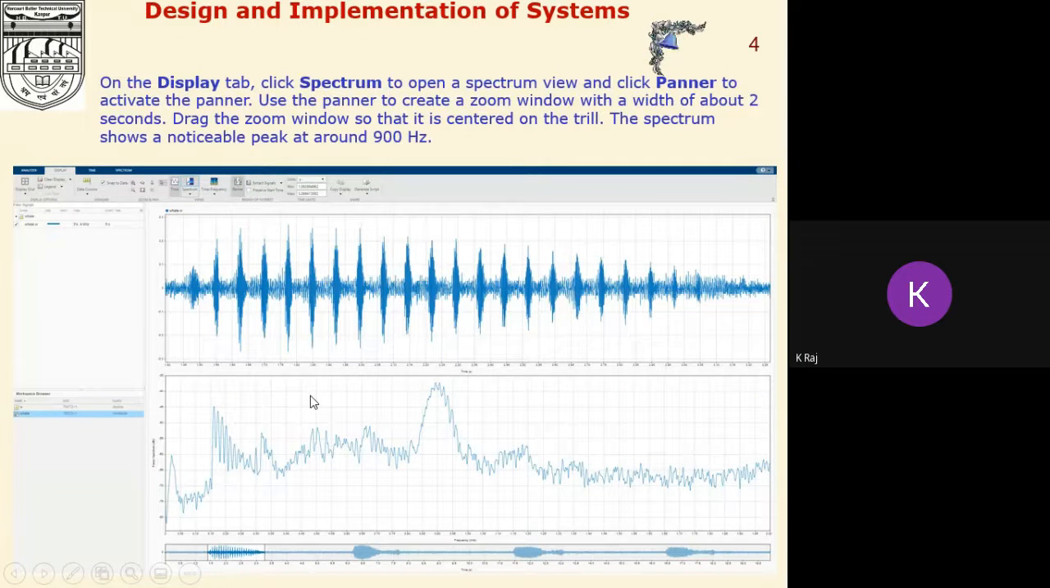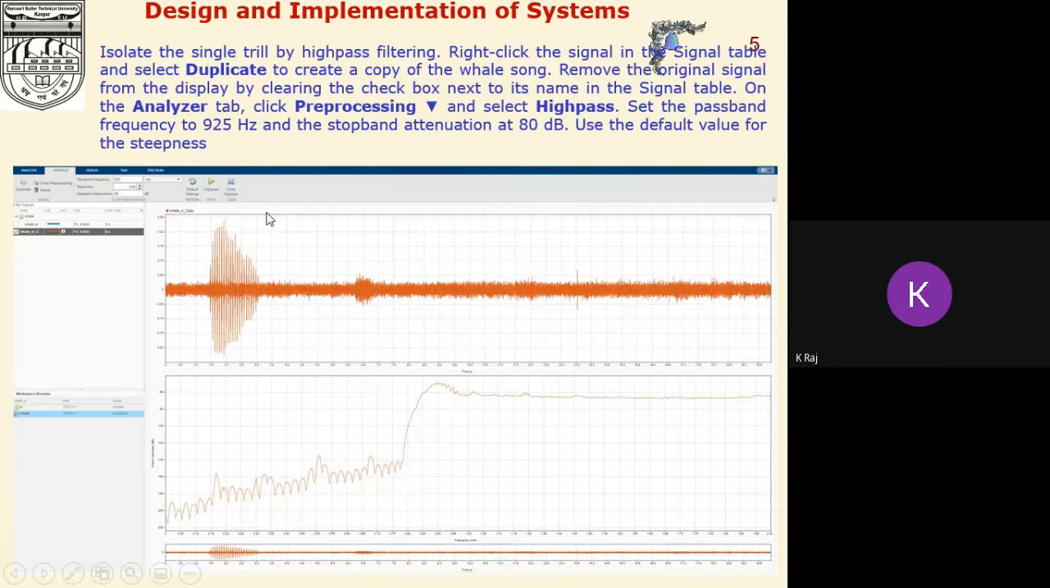Now on the Display tab, click Spectrum to open a spectrum view, and click Panner to activate the panner. Use the panner to create a zoom window with a width of about 2 seconds, and drag the zoom window so that it is centered on the trill. The spectrum shows a noticeable peak at around 900 Hz. So we are going to select the area of interest of this file here.